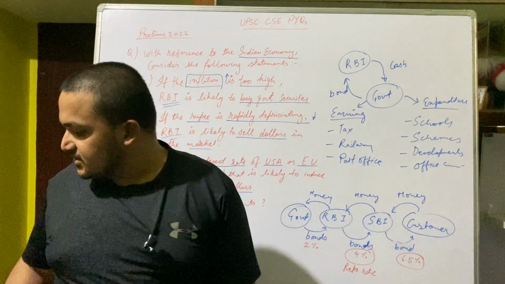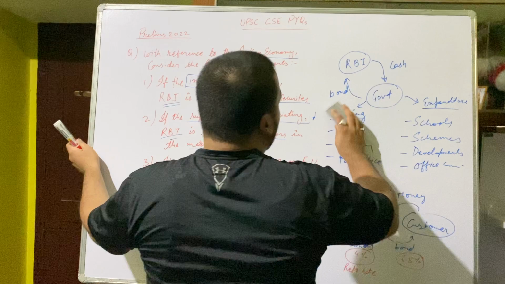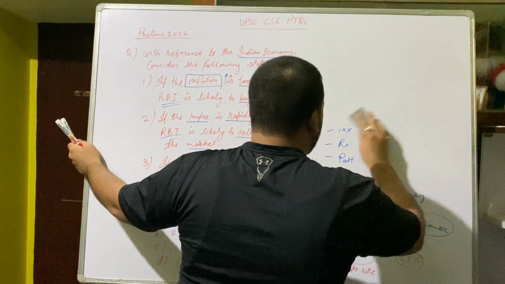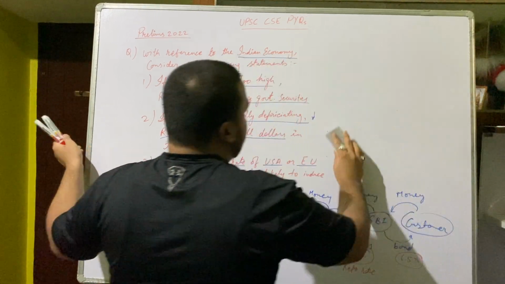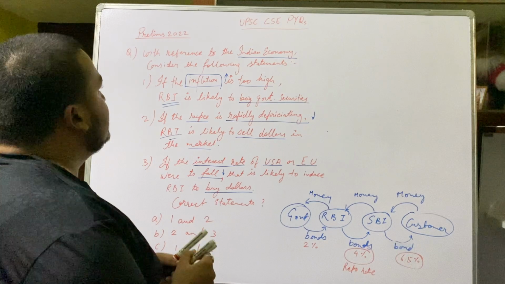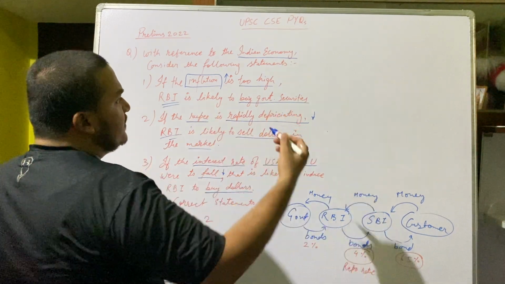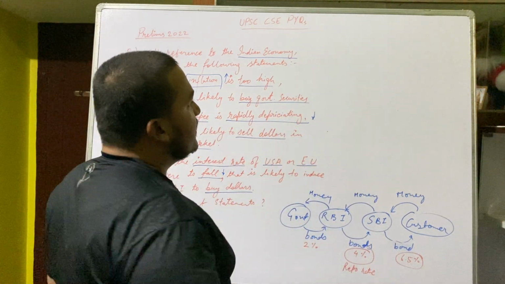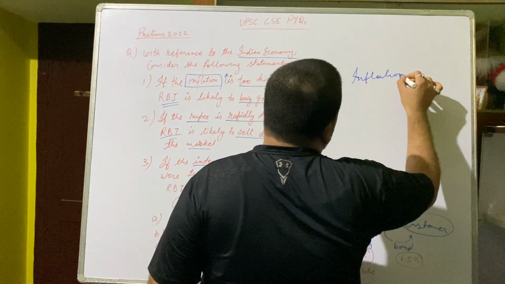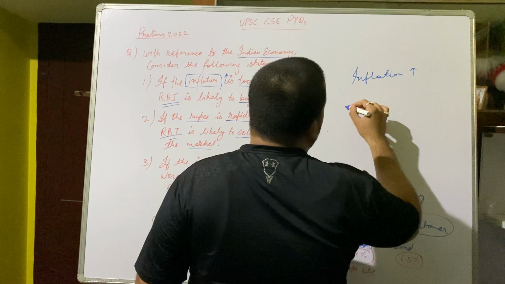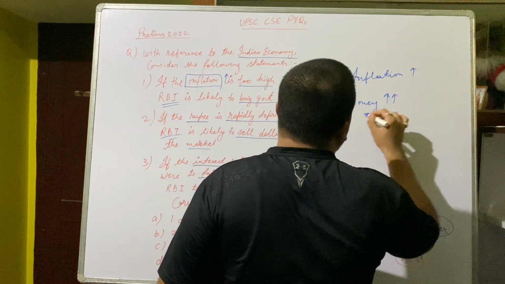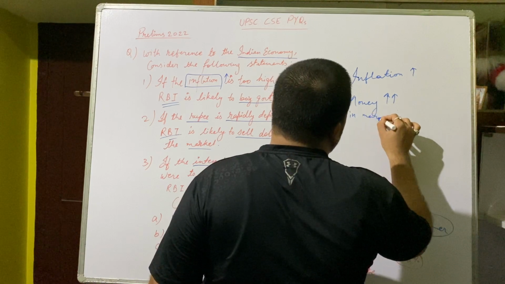So let me clean this place, and now with this information we are able to solve option number one. The first option says, if the inflation is too high, RBI is likely to buy government securities. Inflation is too high means the money supply in the market has increased. Money in the market has increased, and what happens?